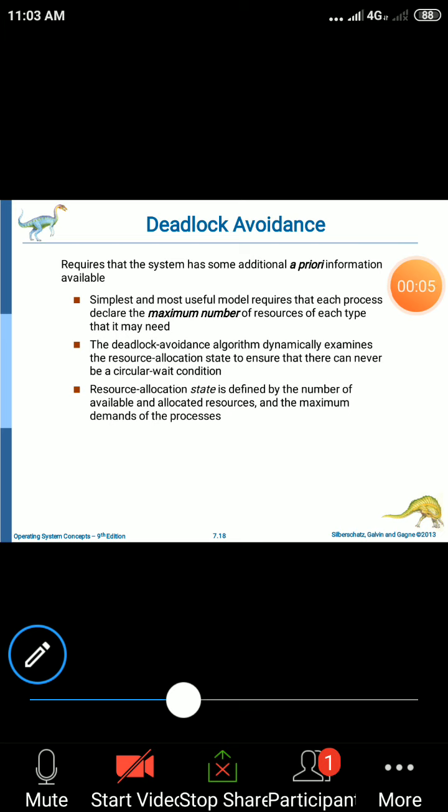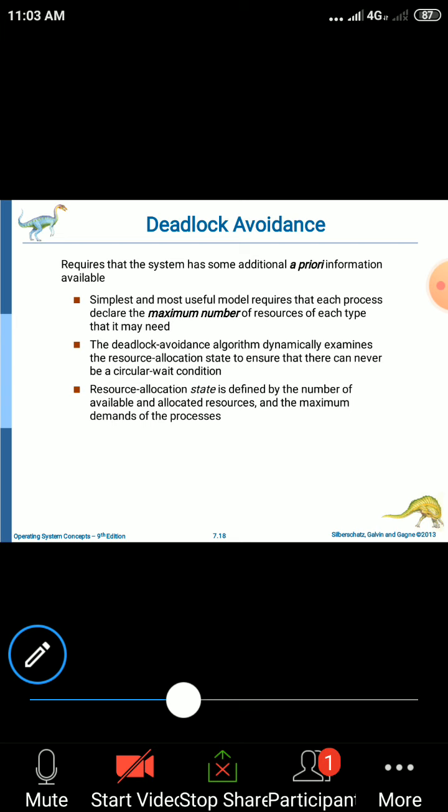Deadlock avoidance algorithm. Before that, in the last class, we discussed the deadlock prevention algorithms, right? In the deadlock prevention algorithm, we concentrated on mutual exclusion, hold and wait, no preemption, and circular wait. We concentrated that these deadlock situations should be avoided. So if one of the deadlock conditions is avoided, then we ensure that the deadlock will never occur.